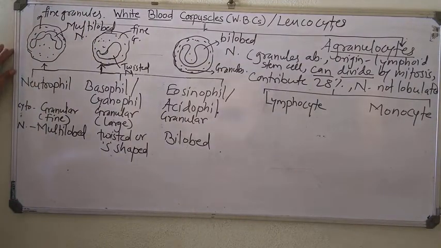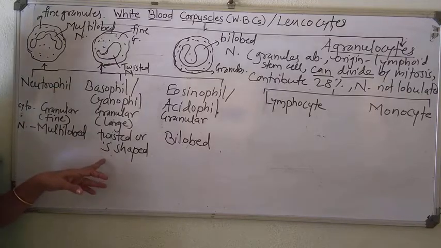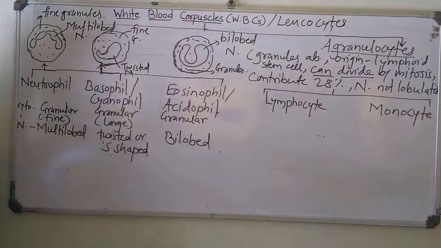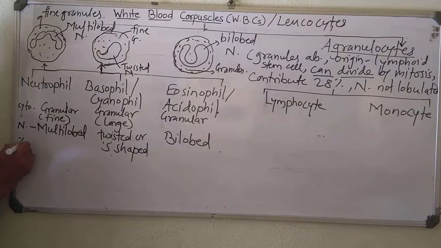So the figures of neutrophil, basophil, eosinophil are very simple ones. Only remember the demarcation between the shape of nuclei. In neutrophil, nucleus is multilobed; basophil, twisted or S-shaped; eosinophil, bilobed. Clear? Then percentage.